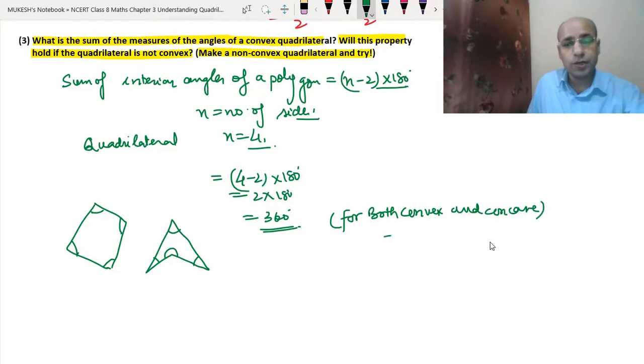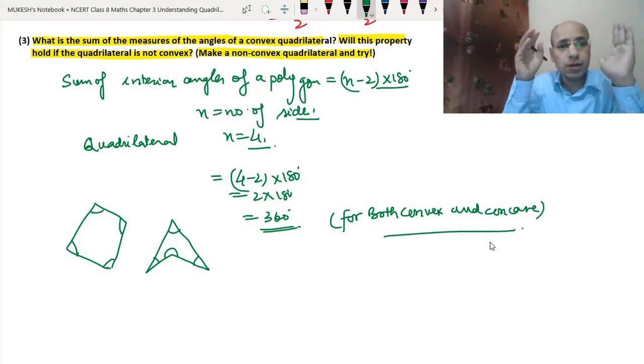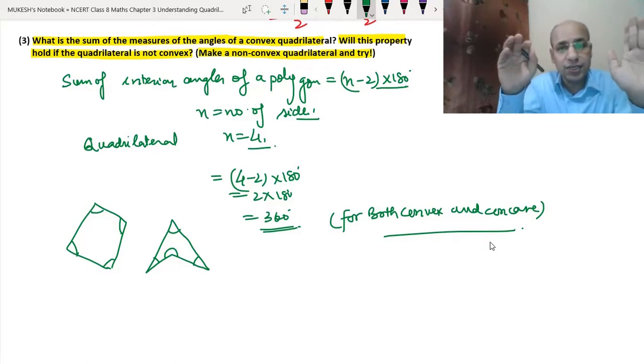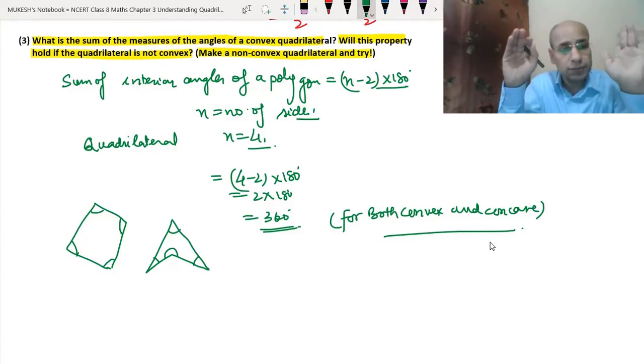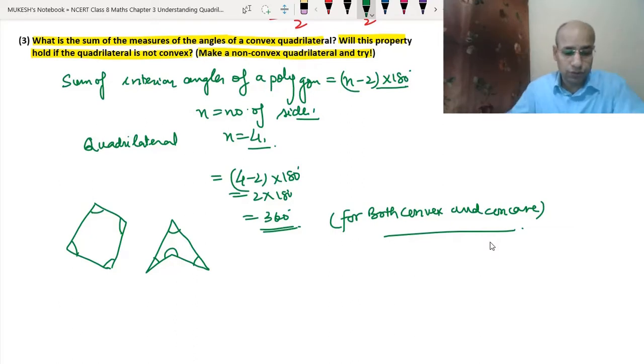I hope you have understood this question. So the sum of the interior angles of a polygon, we have given the formula. In the case of a quadrilateral, it is 360 degrees, whether it is convex or concave, it does not matter. Now the fourth question.